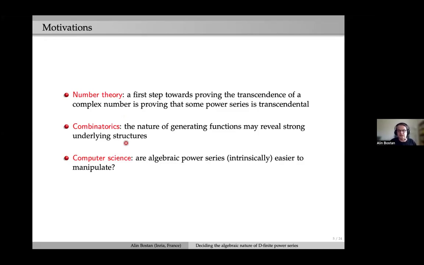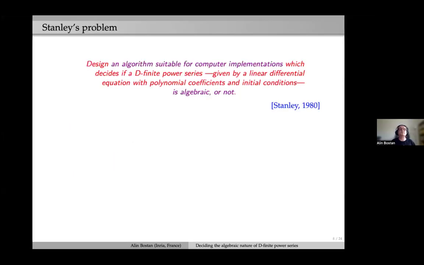Of course, in combinatorics, we have many generating functions, and knowing whether a generating function is algebraic may reveal some structural properties, or maybe hidden recursive underlying structures. Also, in theoretical computer science, the question is: is it easier to manipulate, to evaluate, to manipulate in any sense? Are algebraic power series easier to manipulate than the general D-finite functions?